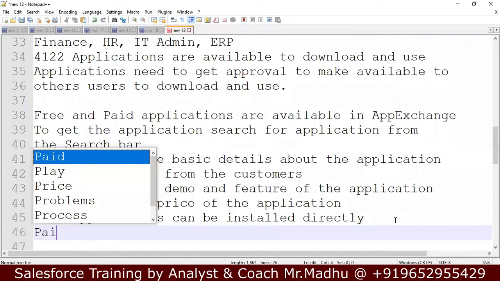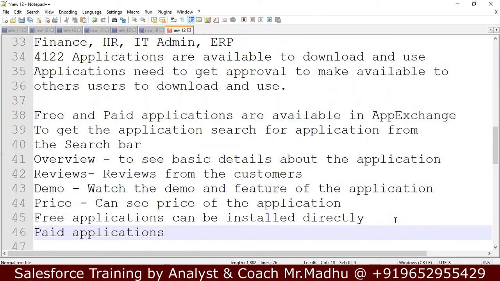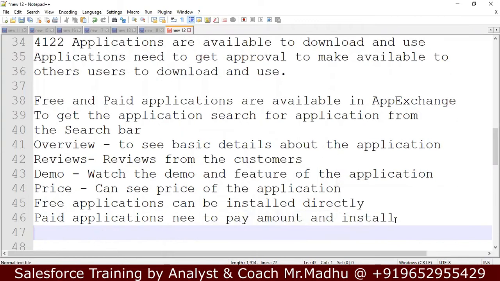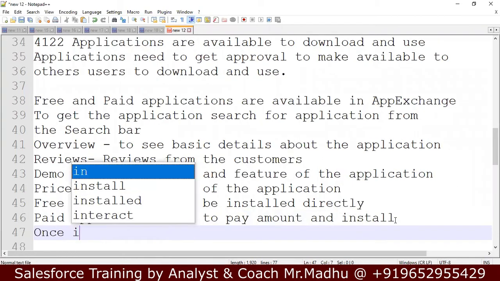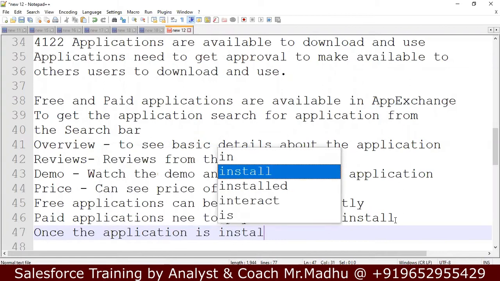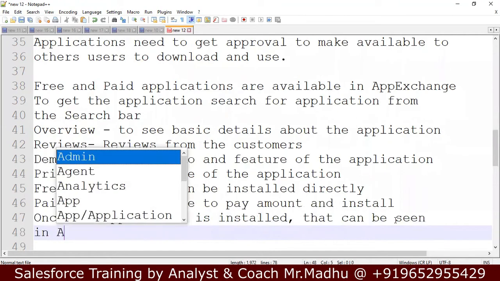Paid applications need you to pay the amount and install. Once the application is installed, it can be seen in the App Launcher.